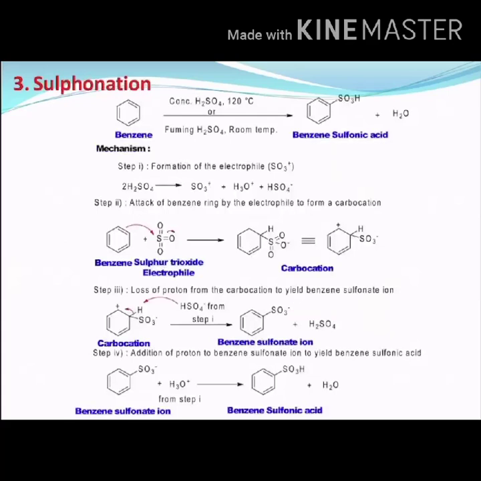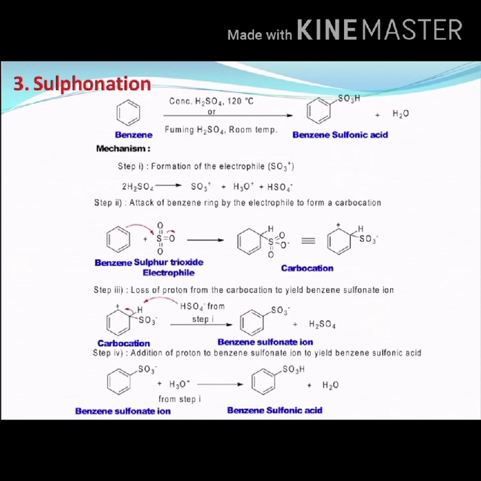Now let us understand what happens in the case of sulfonation. Benzene reacts with concentrated sulfuric acid at 120 degrees centigrade, or with fuming sulfuric acid, that is concentrated H2SO4 containing dissolved sulfur trioxide, which is what is called fuming sulfuric acid, at room temperature to give benzene sulfonic acid. So this is what is called sulfonation.